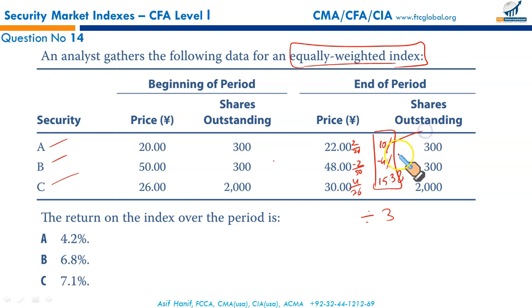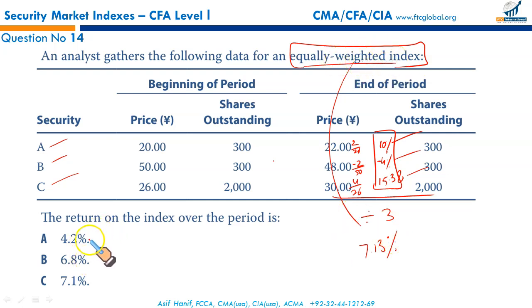Adding 10, less 4, add 15.38. All these percentages added and divided by 3 will give you 7.13%. This is the equal weighted index, where we calculated the returns on all these 3, added these returns and simply took the arithmetic mean of returns. This is the equally weighted index.